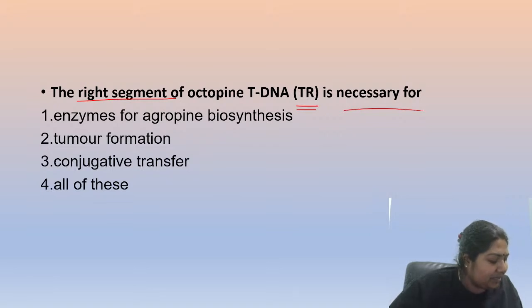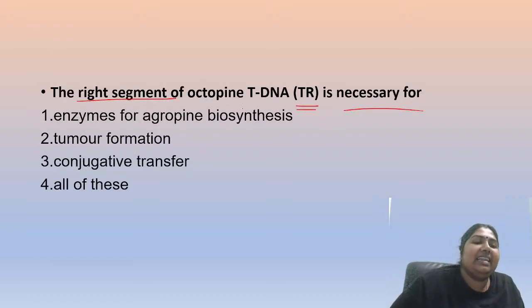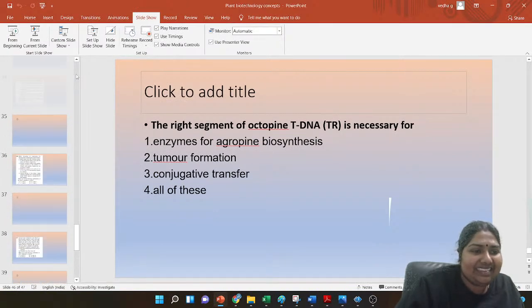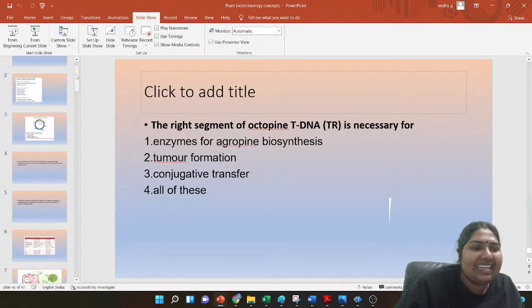Yes Preeti. Yes Almas. Good. So the right segment is necessary for what? For the agropine biosynthesis, for the tumor formation, for conjugation, all of the above. Let us see. Okay. So what happens? Let us come here. So I think we should go back to the first slide for this. Yes, just a minute. I'll go to the first slide. I'll show you the structure.